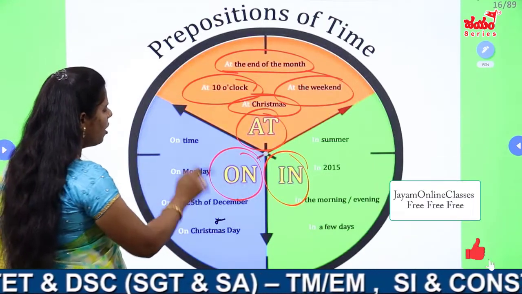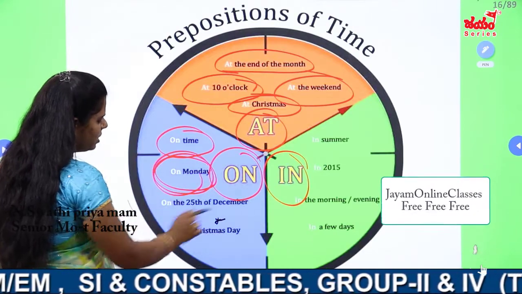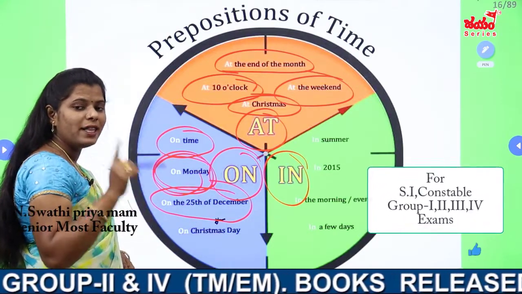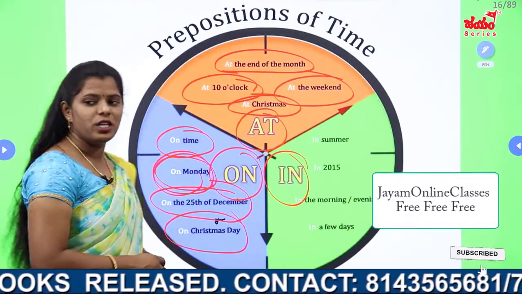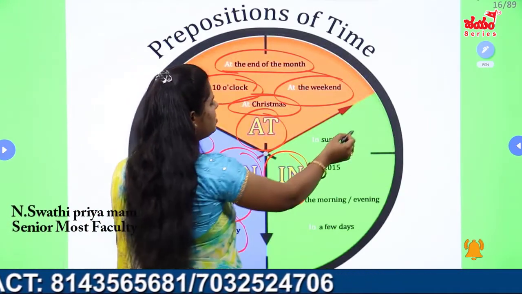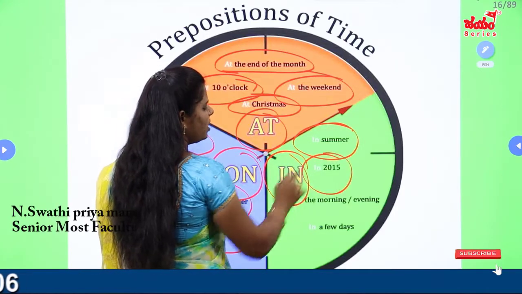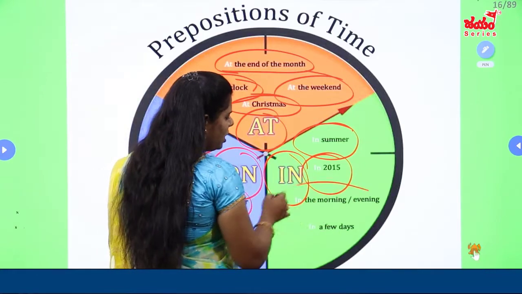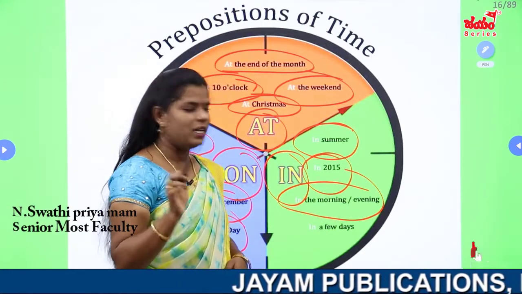And when we take on, on days, on Monday, on Tuesday, on Wednesday, like that, on 25th of December, particular dates, when you mention month along with date, we can use on. And on Christmas day, when you are mentioning the day, then you can use on there. Okay. And in means some period, in summer, in winter, like that. In 2025, in 2015, in 2016 years we can mention there. In the morning, in the evening, in the night is a period of time.